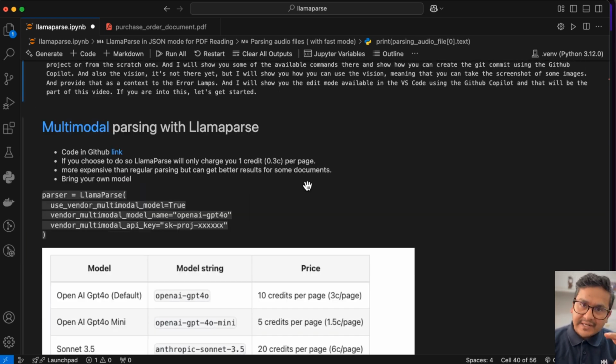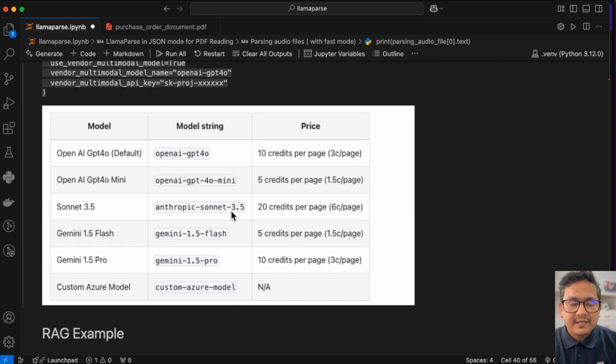And about the multimodal parsing also, I showed you in the UI. So this is mentioned here in the code. You can say parse LlamaParse use vendor multimodal equals true. That's what we say. We check the multimodal. Inside there we said vendor multimodal model name OpenAI, we use the same thing before, but we didn't provide the API key, which is optional. If you want to use your own key, you can provide it, bring your own model. You can just do things. So you can see the pricing page also here. So this is the information on how you can do this via the code also, right?